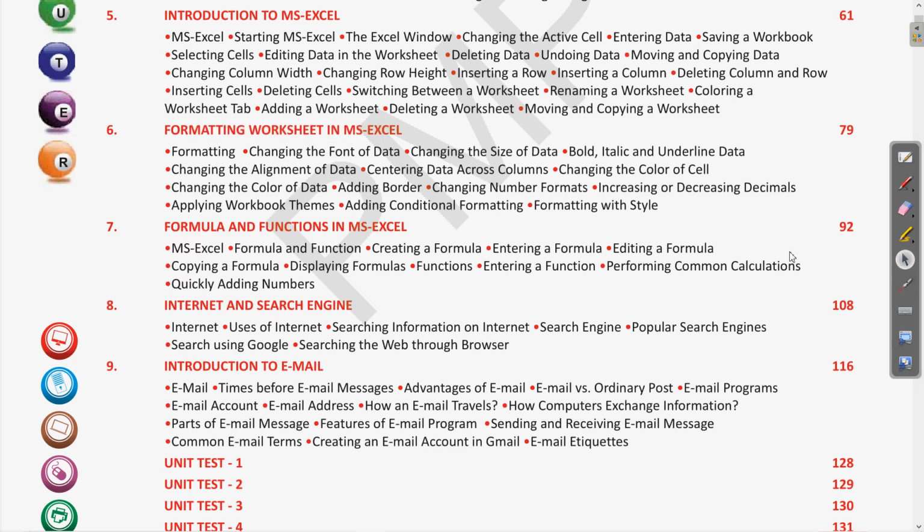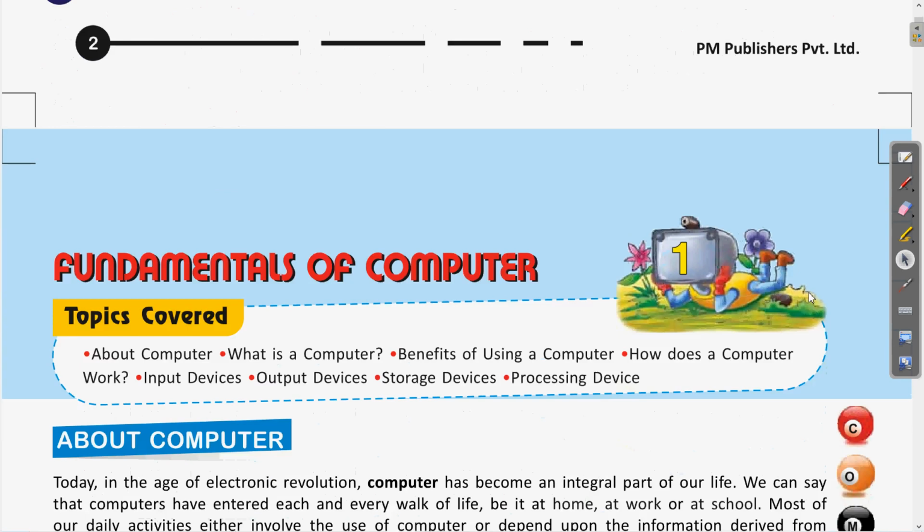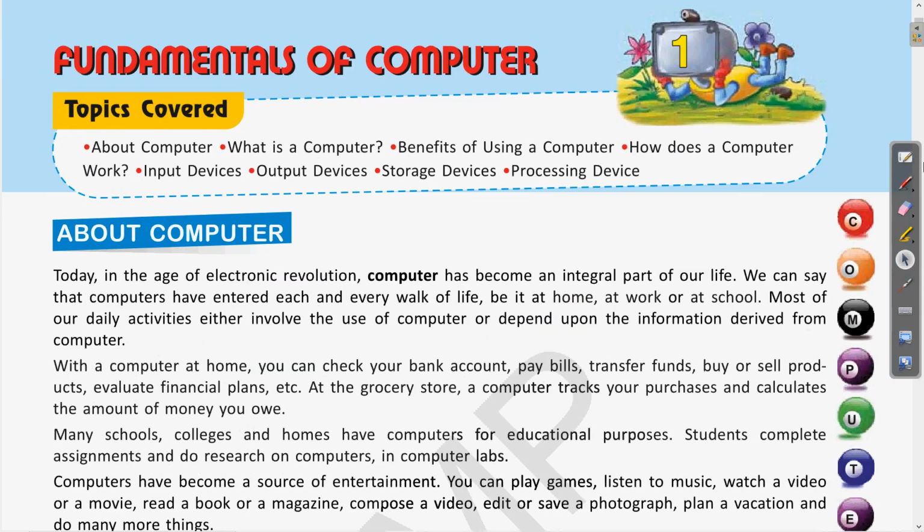So moving further, if we see what is the first chapter, the first chapter is about computer fundamentals. In this chapter we will read what is a computer, what are the benefits of computers, how the computer works, what are the different input, output and storage devices. Some of these you have already studied in the earlier classes very basically. In this chapter we will read all these things in quite detail. Clear? So let us start our first topic, that is about the computer.